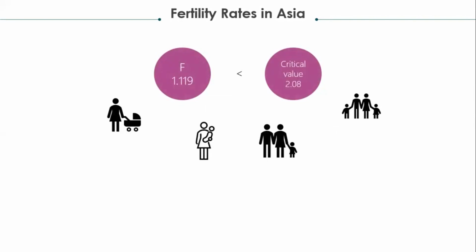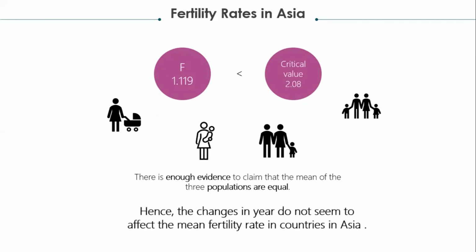From that, we know that our F is less than the critical value. That is, our F is 1.119 and our critical value is 2.08. There is enough evidence to claim that the means of the three populations are equal. Hence, the proposed solution to this problem is that the changes in years do not seem to affect the mean fertility rates in countries in Asia.